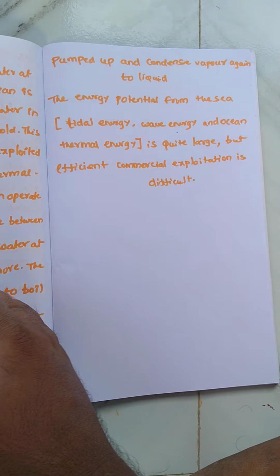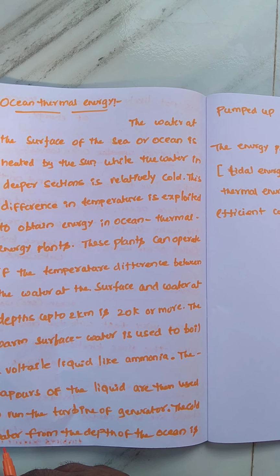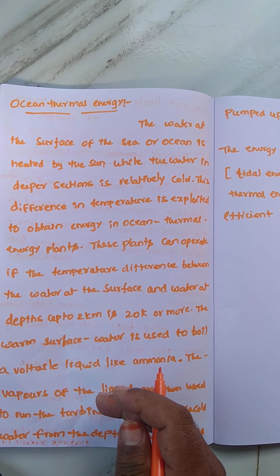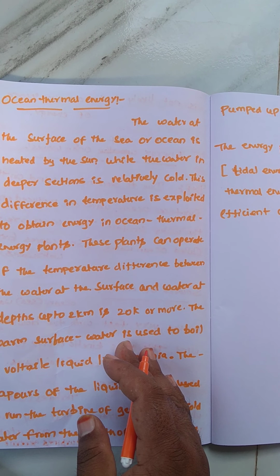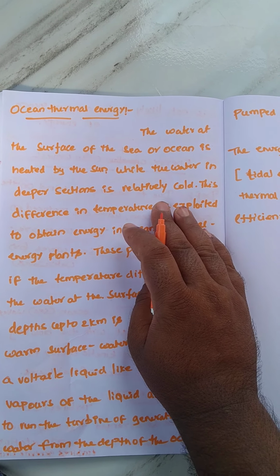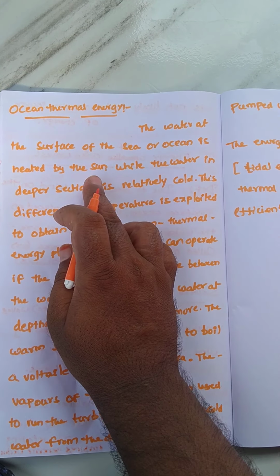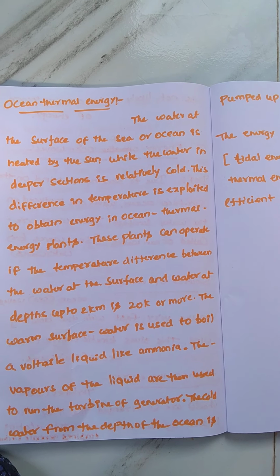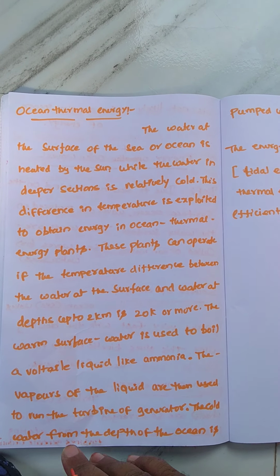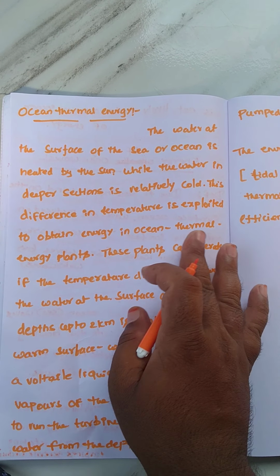Next, the last one, a very small concept, ocean thermal energy. One more concept is there after this, geothermal energy. First, how can we discuss ocean thermal energy? The water at the surface of the sea or ocean is heated by the sun, while the water in the deeper section is relatively cold. This difference in temperature is exploited to obtain energy in ocean thermal energy plants.